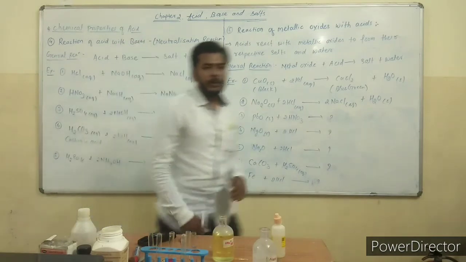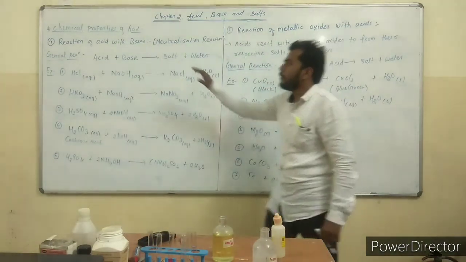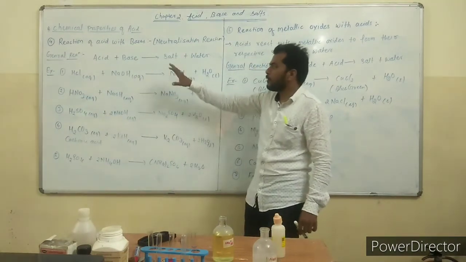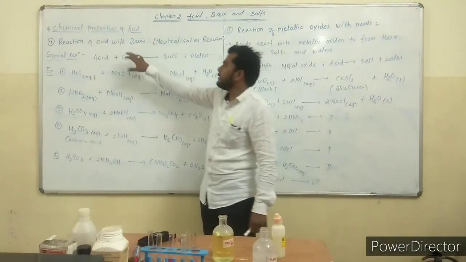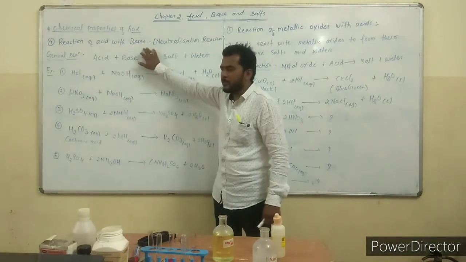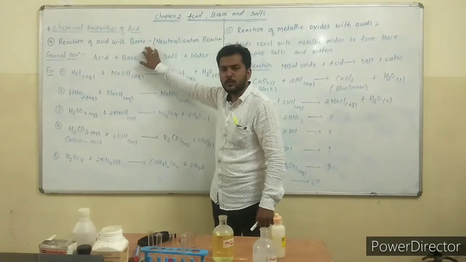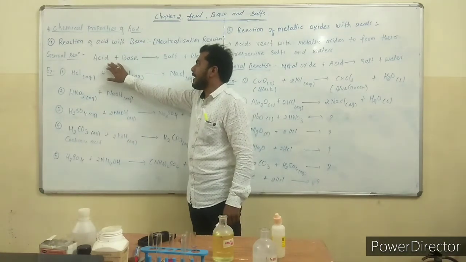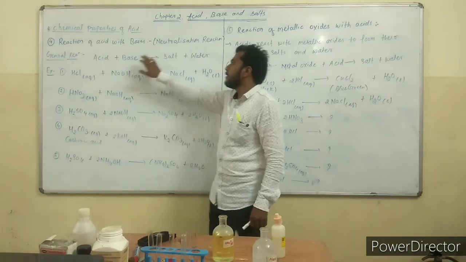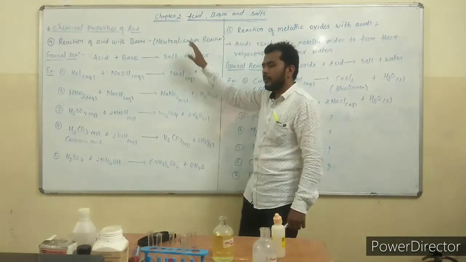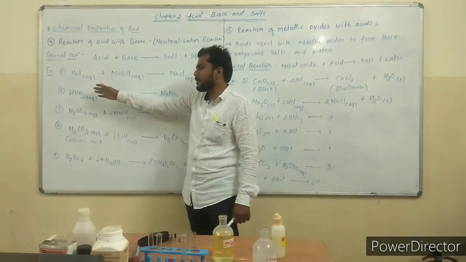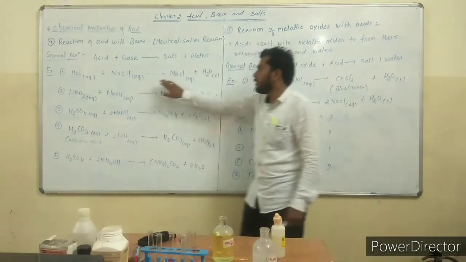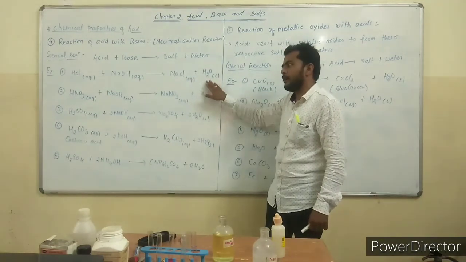So once again, we will take a review of this. Today we saw the chemical properties of acid. In that, the fourth property is that acid reacts with bases. We know that this reaction is also known as a neutralization reaction. The general reaction is acid plus base gives salt plus water. There are some examples. In the first example, hydrochloric acid reacts with NaOH. It gives sodium chloride and water.